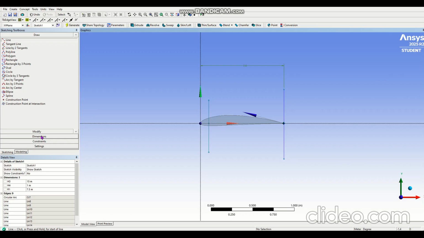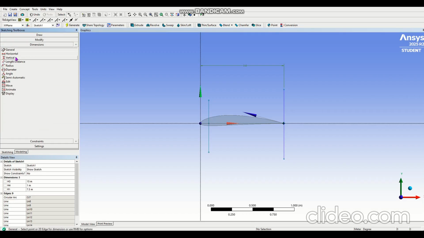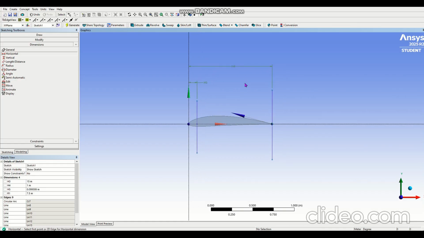Now what I want to do is give a dimension. This value I have taken from somewhere else, but it works. It almost works for every airfoil. Not every one, supercriticals are kind of different, but you can try and find it. Now make sure this value is 0.08 meters. If these are millimeters for you, just multiply by 1000. That's all you need to do.